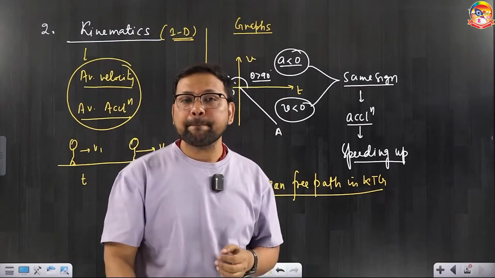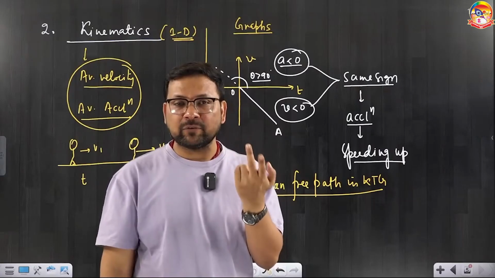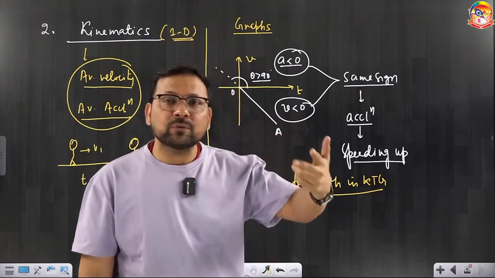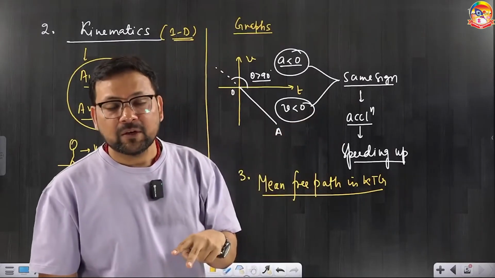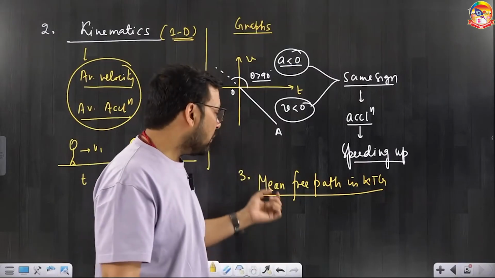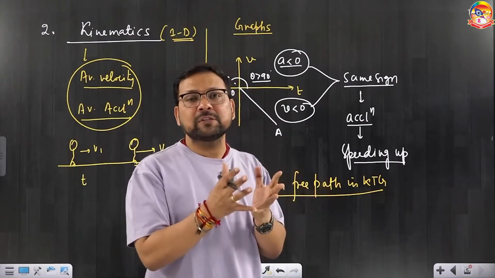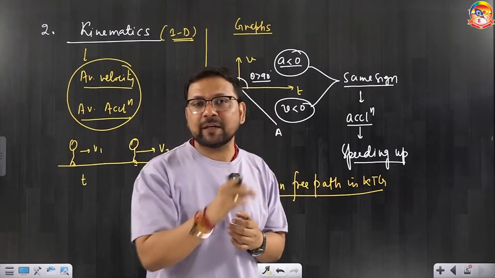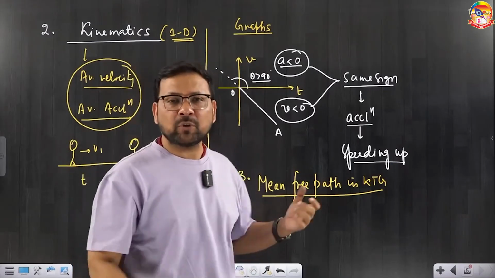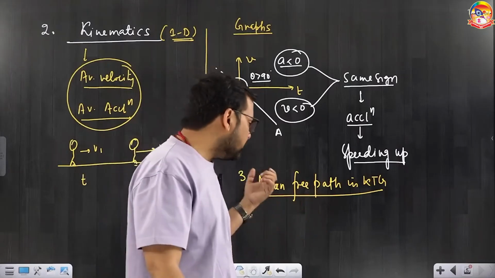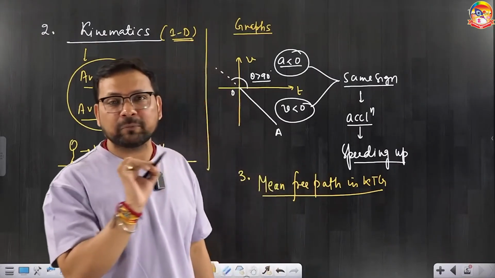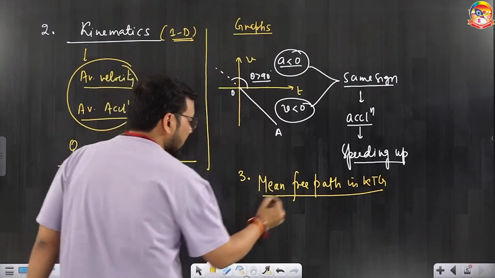In NEET 2020, due to COVID, the exam happened two times in different places. In both of those tests, a mean free path question came. So for mean free path, you need the formula accurately, like what it is for one molecule, or for overall molecules. Right now I'm not getting into the topic to teach you this, but I'm telling you the importance. Mean free path in KTG is very important. Write this in your priority list and do it.